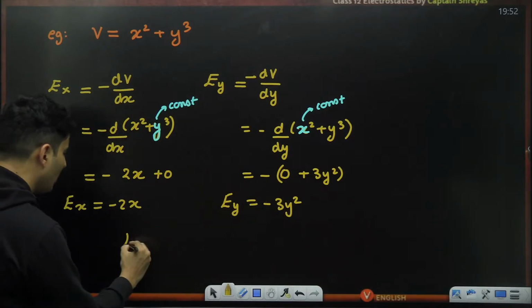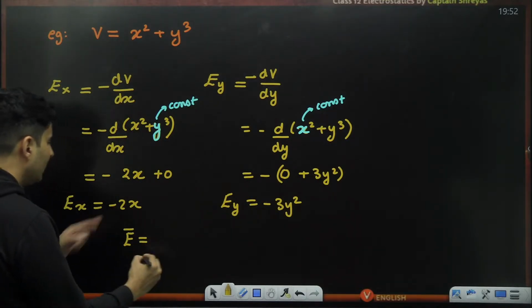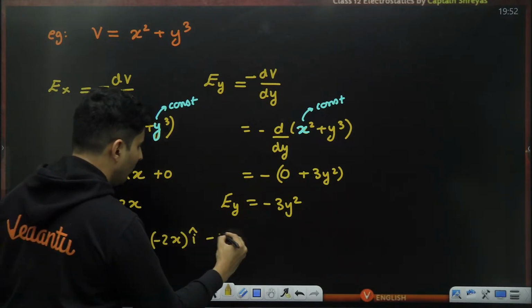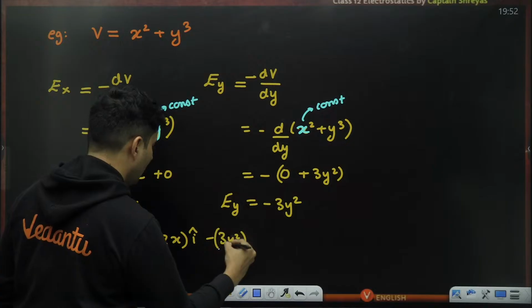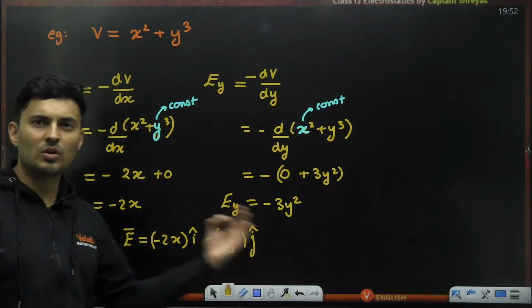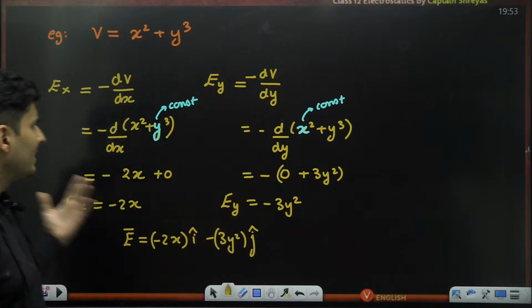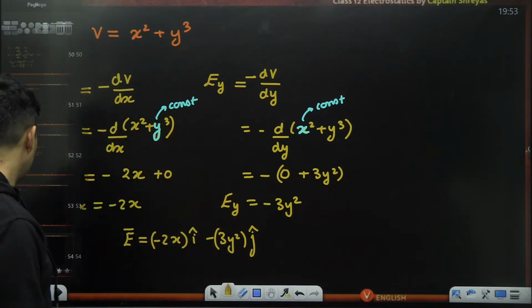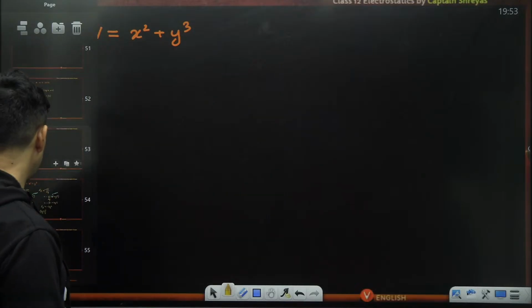That's all. If you ask me the total electric field, the x component being 2x, I'll put i cap. The y component being 3y square, I will put j cap over here. That's how you solve the questions when x, y, z are there. Differentiate separately and then give the answer. Okay? Everybody clear about this?